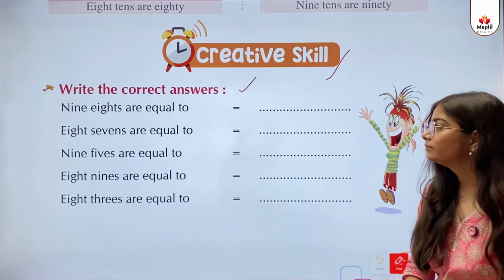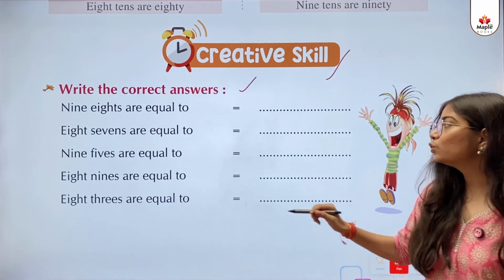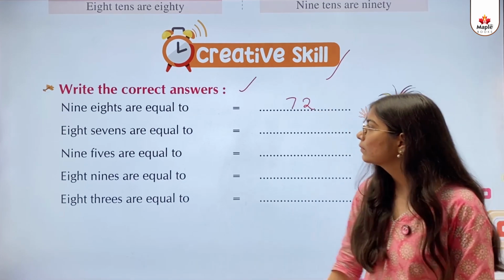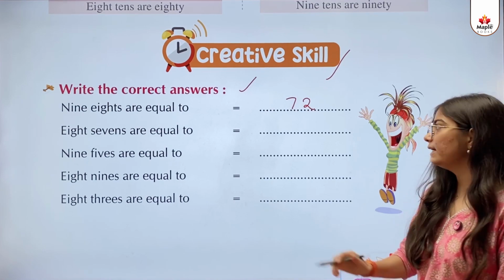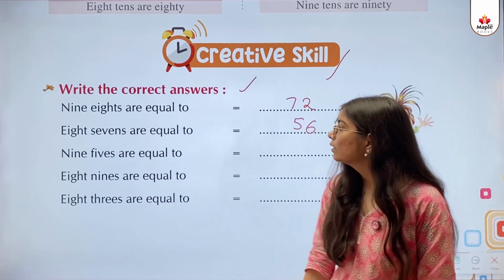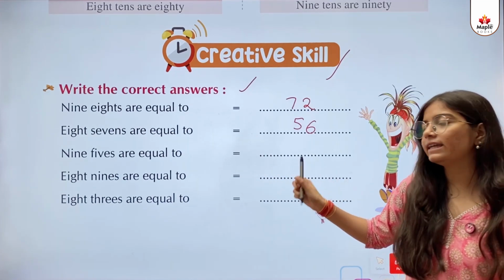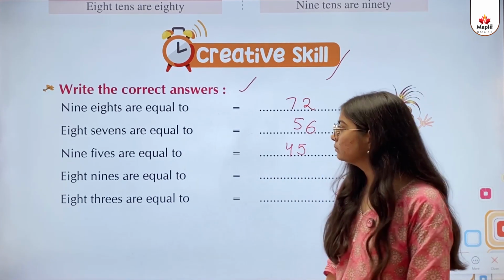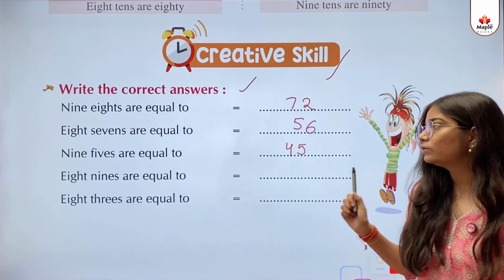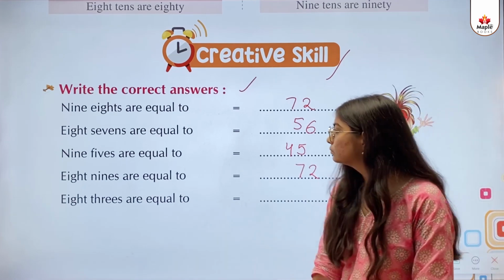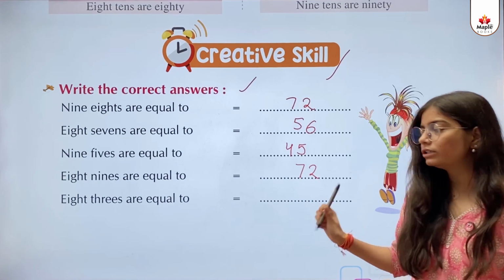So let's begin. 9 eights are equal to 72. 8 sevens are equal to 56. 9 fives are equal to 45. 8 nines are equal to 72. 8 threes are equal to 24.